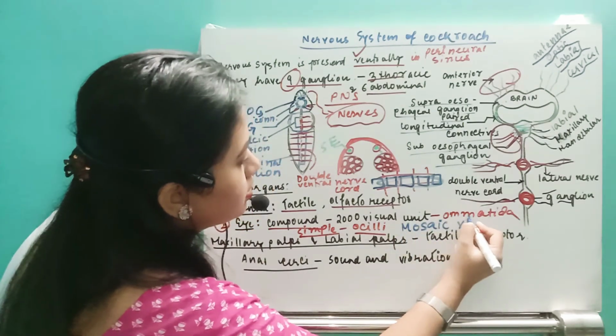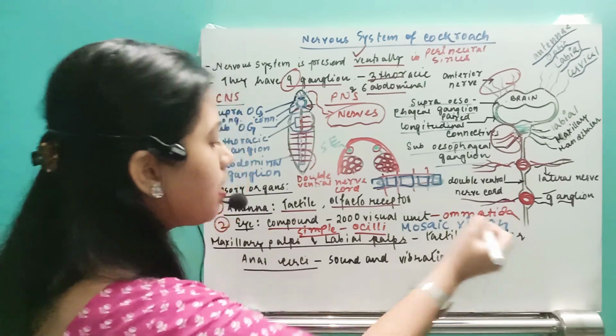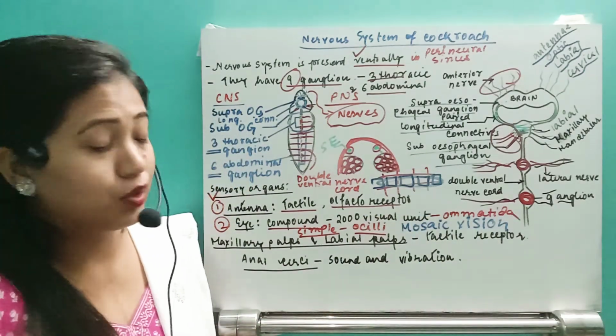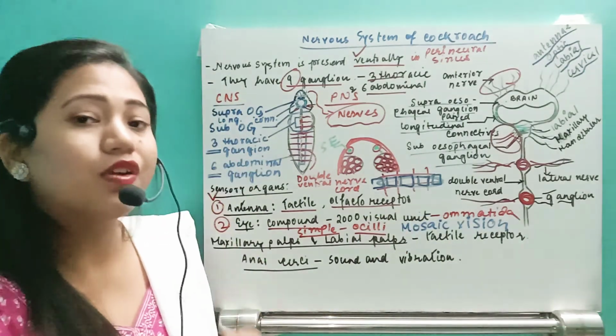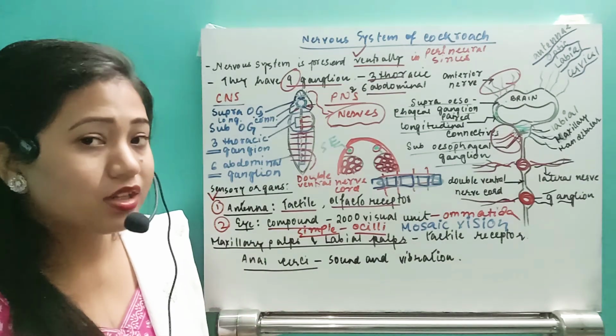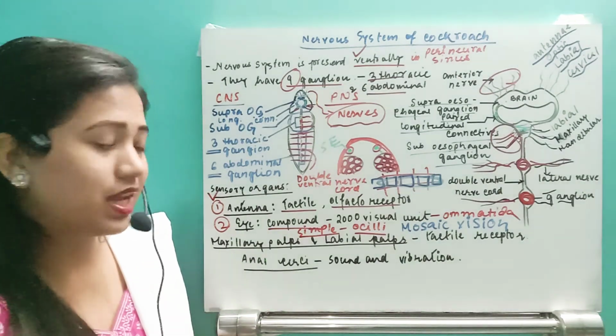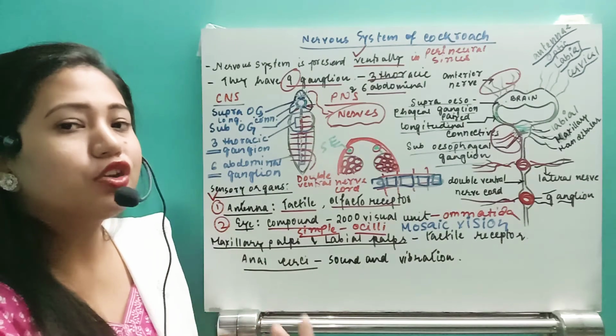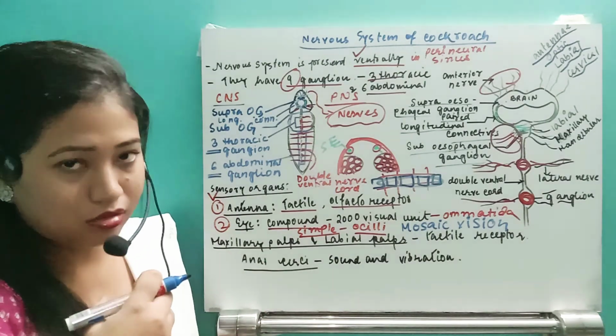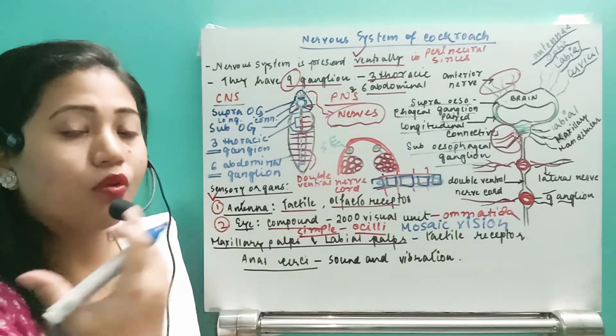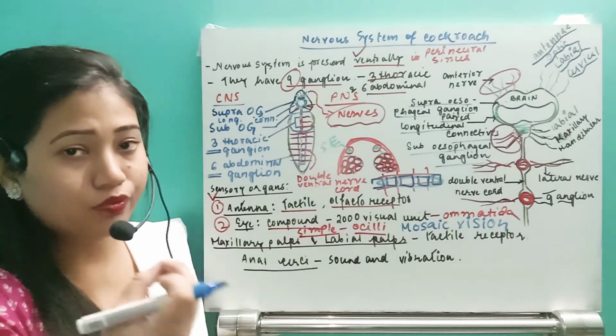Remember that this is going to be mosaic vision because of 2000 visual units. The omatida are covered by a sheet that is called the iris. Because of that, the light will not enter the omatida as an overall light.